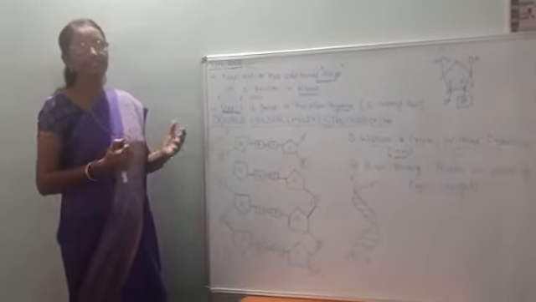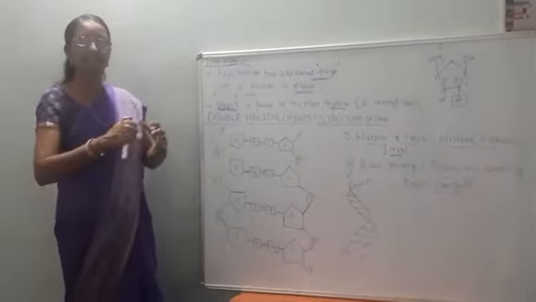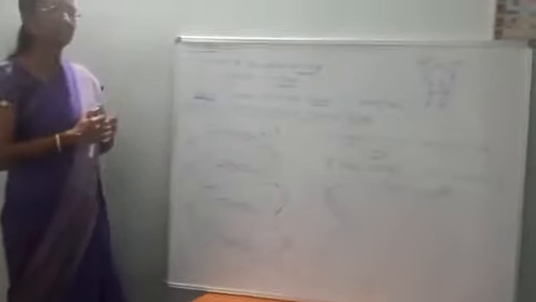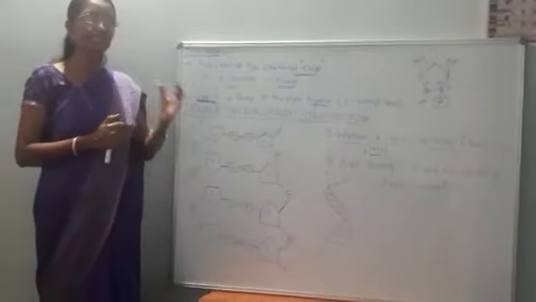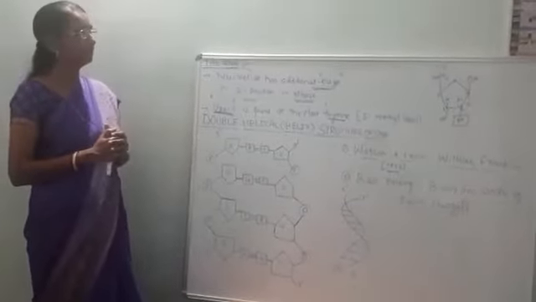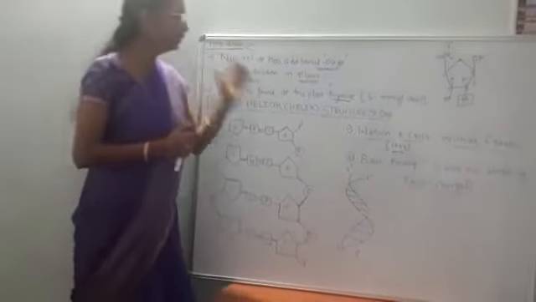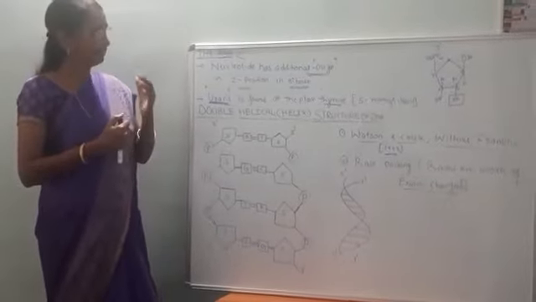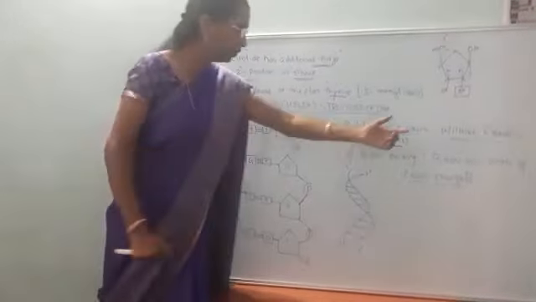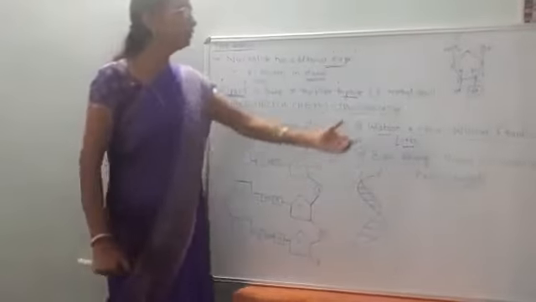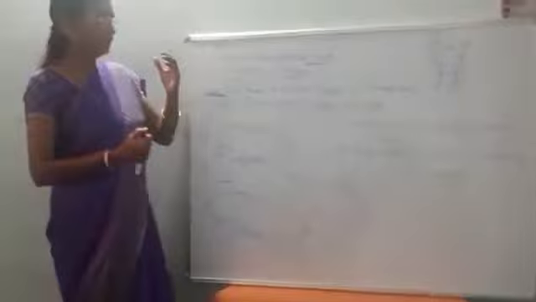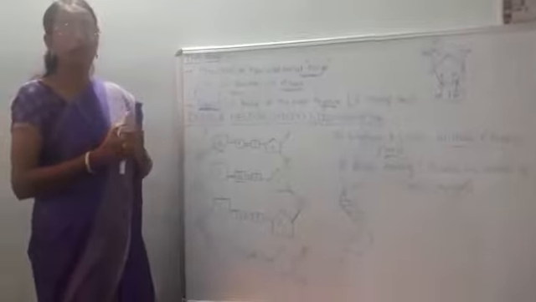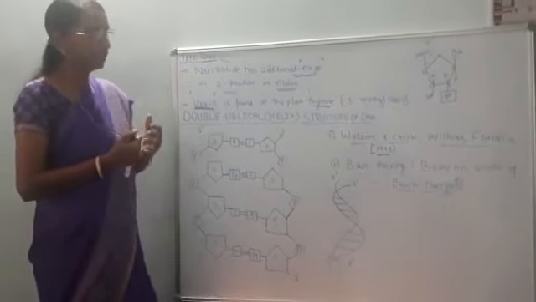We know that DNA is double stranded and has a twisted ladder like structure. Though it is very simple, it is a famous structure. This model was proposed by Watson and Crick in the year 1953, with the help of Wilkins and Franklin. So what is the contribution of Wilkins and Franklin? Not only Watson and Crick, even Wilkins and Franklin contributed towards the structure of DNA. So what is their contribution?